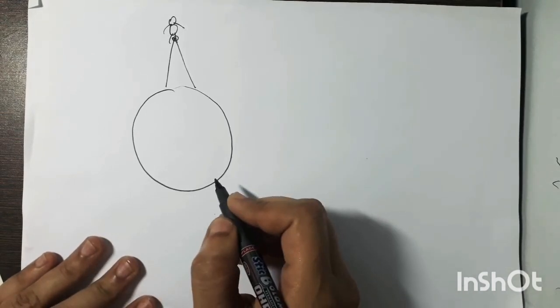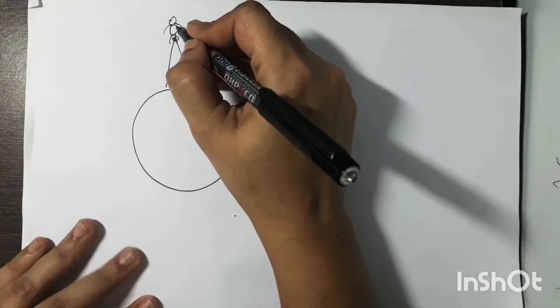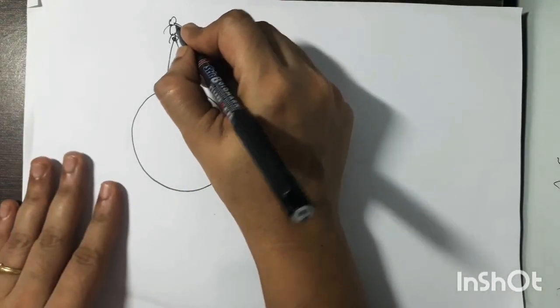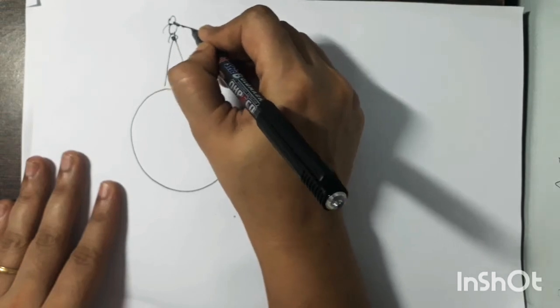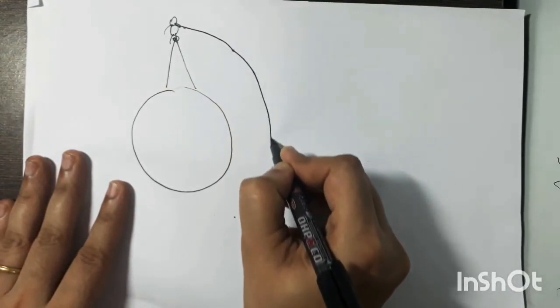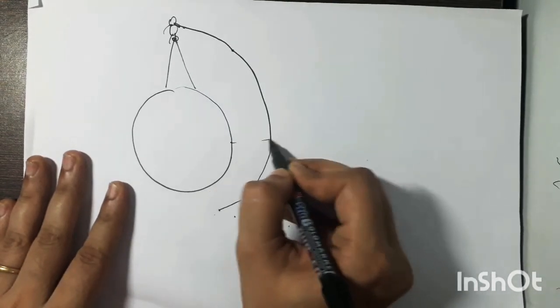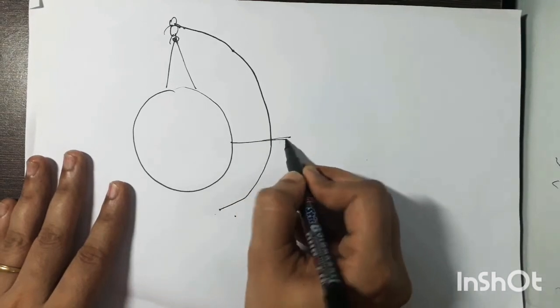If we throw that ball with very fast velocity, this ball will move some distance in the horizontal direction and will continuously move around the earth. The ball will not get any leveled surface.